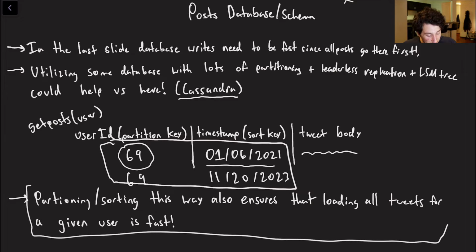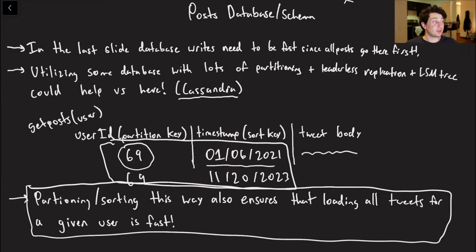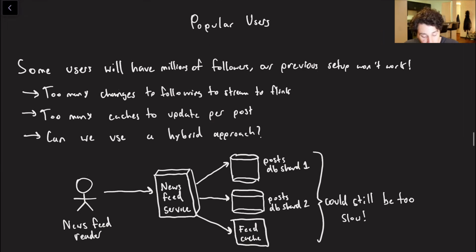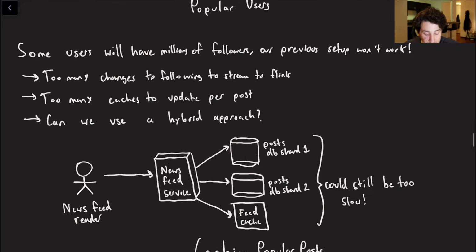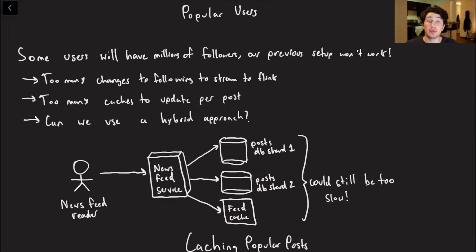And again, that's what I mentioned over here. It is going to make sure that partitioning for a given user is nice and fast, and as a result of that, that endpoint will be reasonable. Okay, so we've gone over our actual table schema for the PostDB, which ensures that if we do want to load posts for a given user, that should hopefully be decently fast. It should all be on the same partition. It should already be pre-sorted by timestamp, which is great.